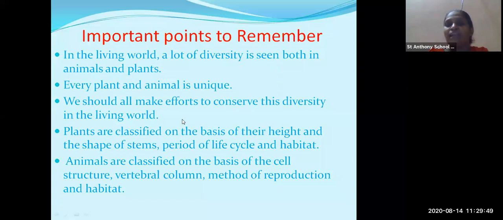While the animals are classified into structure, vertebral column, method of reproduction and habitat. Okay, here we are going to end the chapter. Here we have studied the classification and diversity of plants as well as animals.